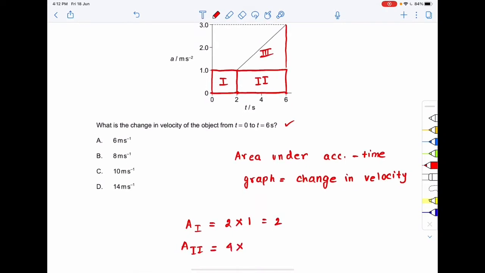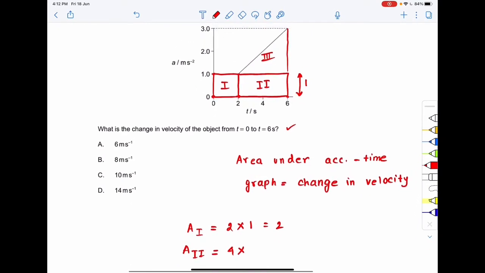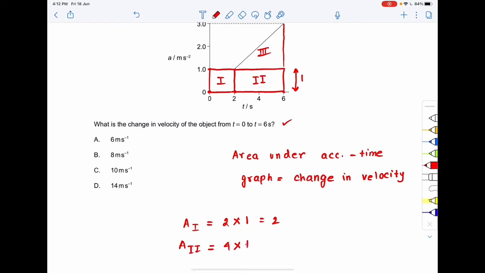And what is the breadth? It is spanning from acceleration equal to 0 to acceleration equal to 1, so the breadth is 1. So A2 will be 4 into 1, so the second area will be 4.